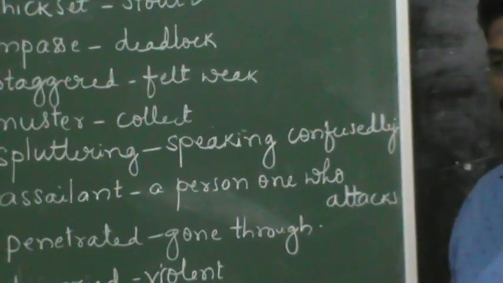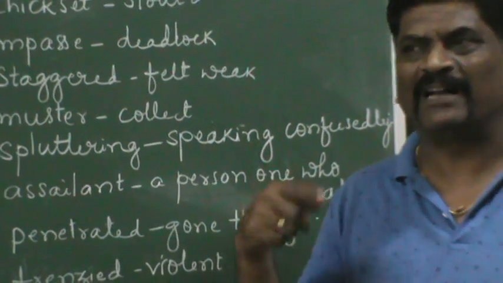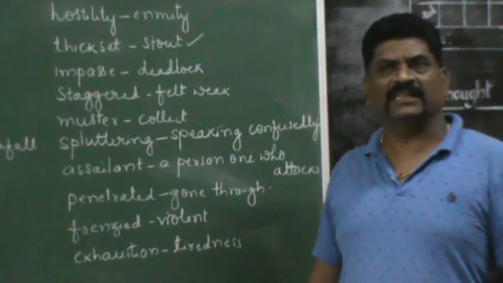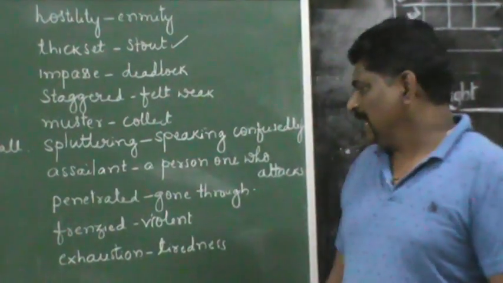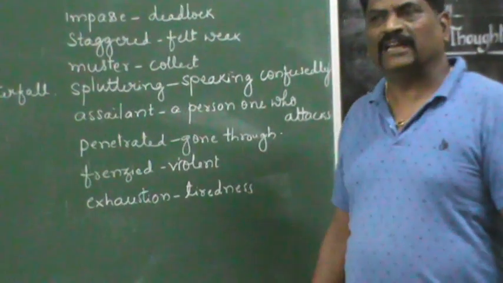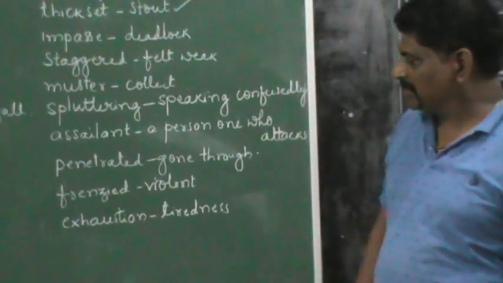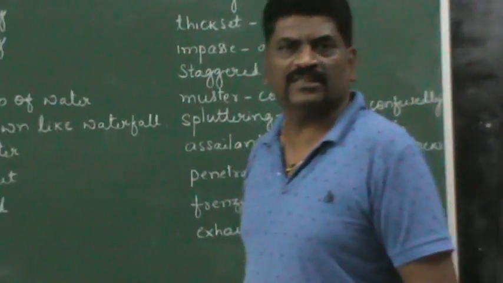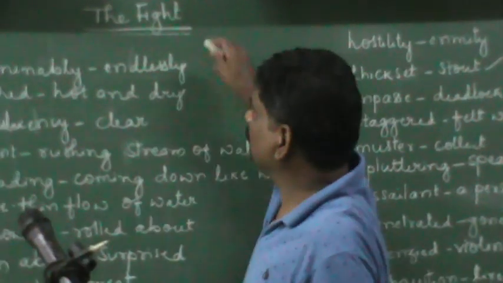Penetrated is to go through something, to pass through something. Frenzied is violent and also very much confused, a contextual meaning in this lesson. Exhaustion is tiredness. So these are some of the words that we are going to study in this lesson.